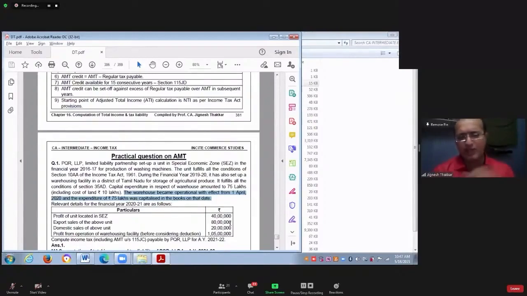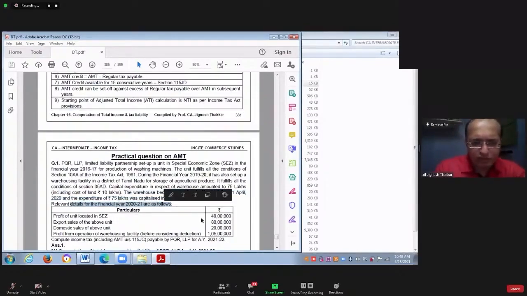In this case, how much deduction will be allowed to you in section 35AD? 65 lakhs.